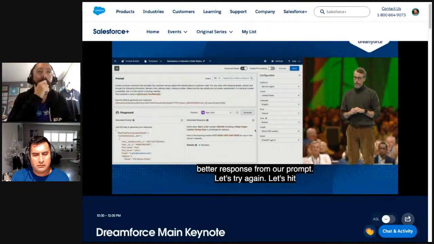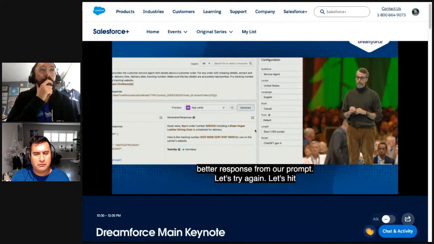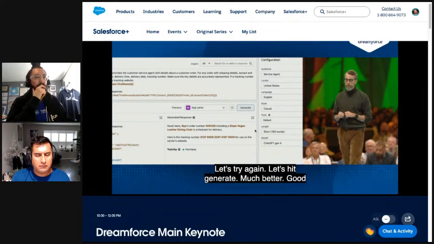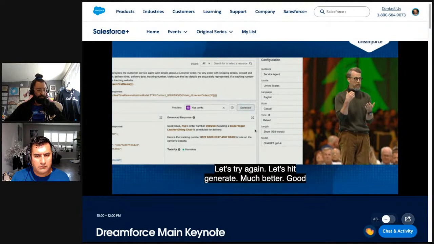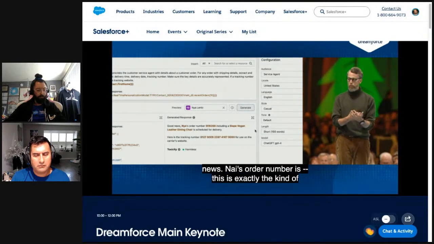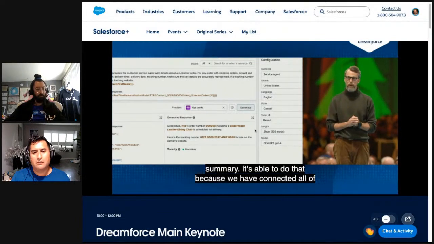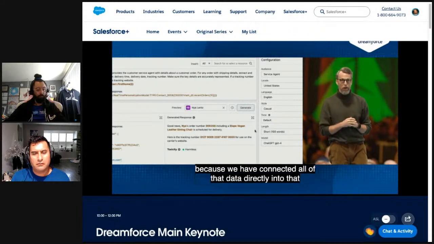Much better. Good news, Naya's order number is 09268, including a Slope Vegan leather dining chair. This is exactly the kind of summary, and it's able to do that because we've connected all of that data directly into that prompt via Data Cloud. Super easy. But I want to go one step further.